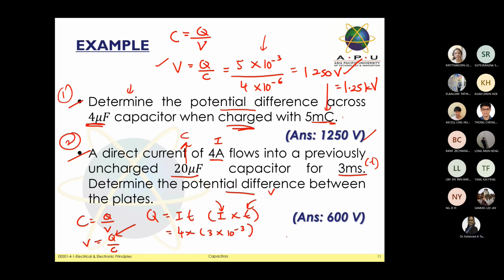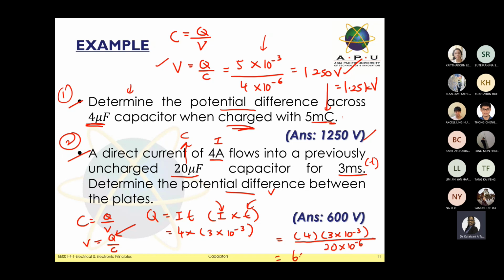Let's see. 4 times 3 times 10 to the minus 3, divided by the value of the capacitor, which is 20. This is a micro, so it means 20 times 10 to the minus 6. Not necessarily must you write 10 to the minus 6, you can write the micro symbol directly. Once you settle this solution, you must get 600 volt.